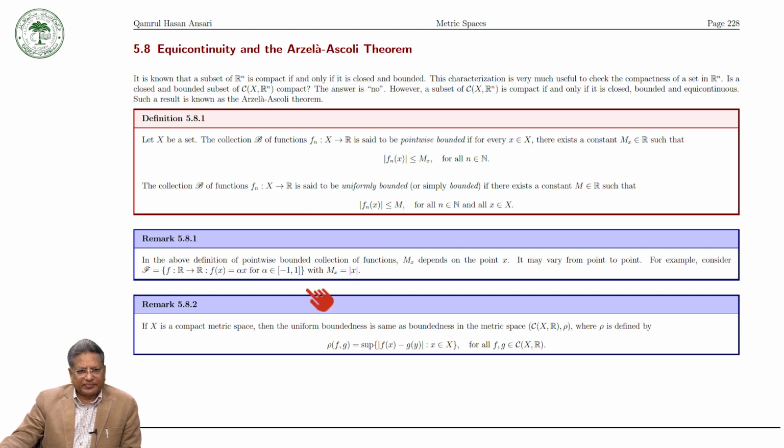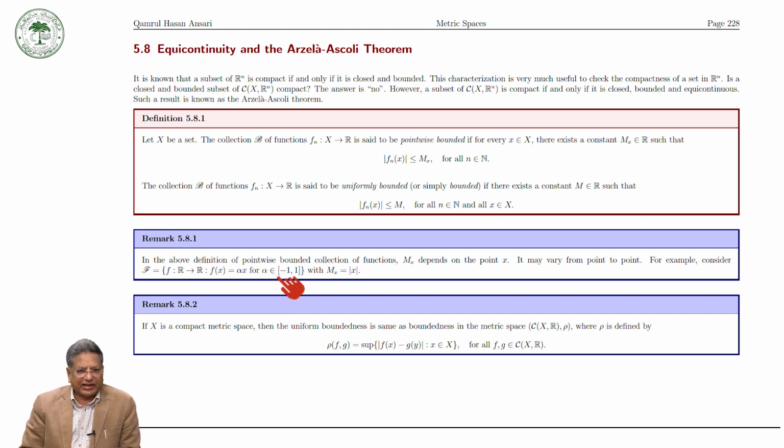Now, we have a remark. In the above definition of a pointwise bounded collection of functions, Mx depends on the point x. It may vary from point to point. For example, we can consider a collection of functions such that f(x) is equal to alpha x for all alpha in the closed interval [0, 1].